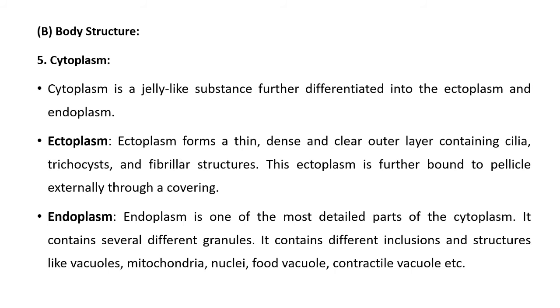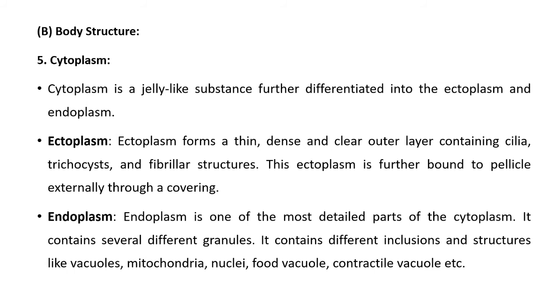Ectoplasm is present over the periphery of the cell, while at the center there is a concentration of cytoplasm called endoplasm. The ectoplasm is a dense, clear outer layer containing cilia, trichocysts and fibrillar structures, and it is further bounded to the pellicle through a covering.